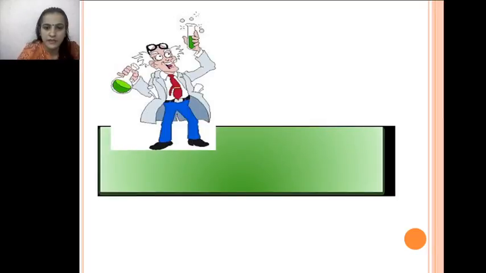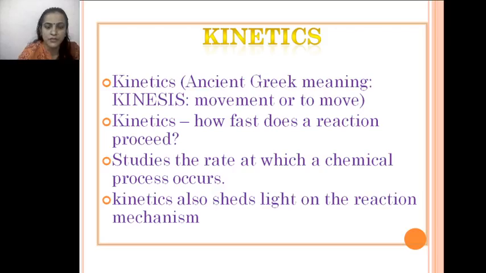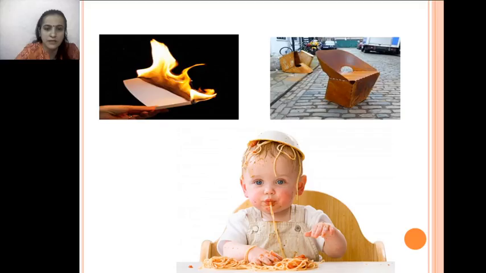Chemical kinetics is one of the branches of physical chemistry which deals with rate. Kinetics is an ancient Greek word obtained from kinesis. Kinesis means movement or to move. Kinetics means how fast a reaction proceeds. It is one of the branches of science which helps us get information about the speed of reaction, with what speed the reaction is moving. Also, chemical kinetics sheds light on the reaction mechanism.